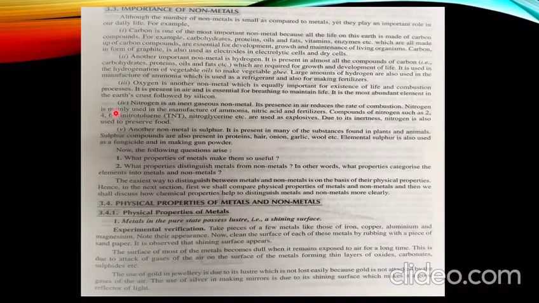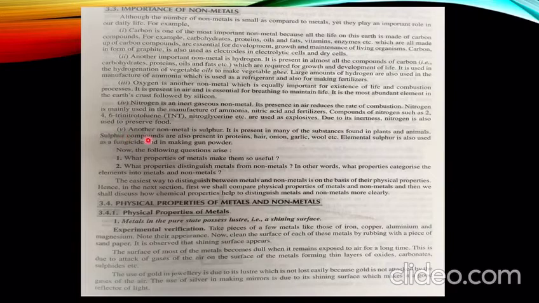Nitrogen again is an inert gaseous nonmetal. Its presence in air reduces the rate of combustion and it is mainly used in manufacture of ammonia, NH3, nitric acid, HNO3 and fertilizers. Compounds of nitrogen such as 2,4,6 trinitrotoluene, TNT, and nitroglycerin are used as explosives. Due to its inertness, nitrogen is also used to preserve food that we have talked about in the last chapter.